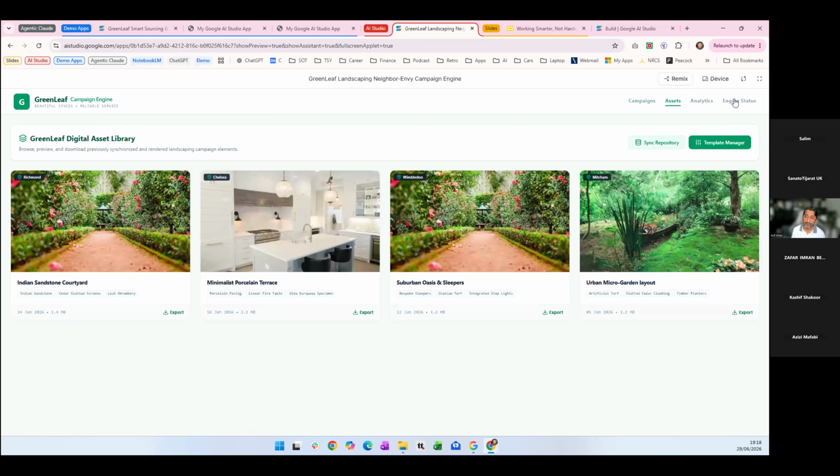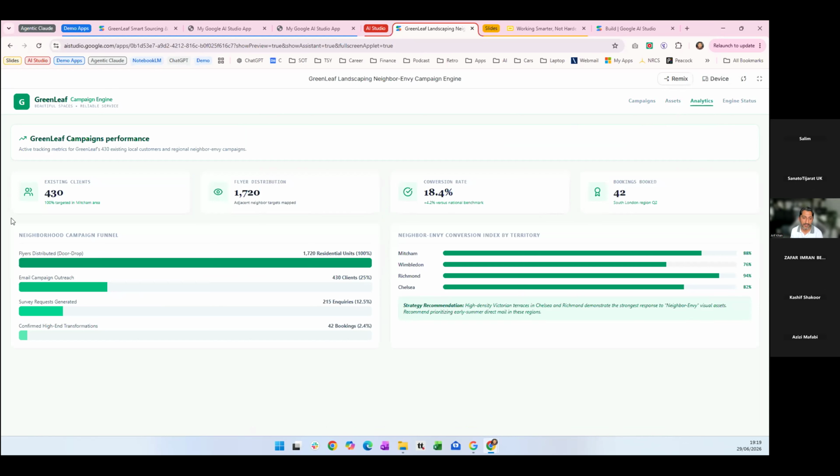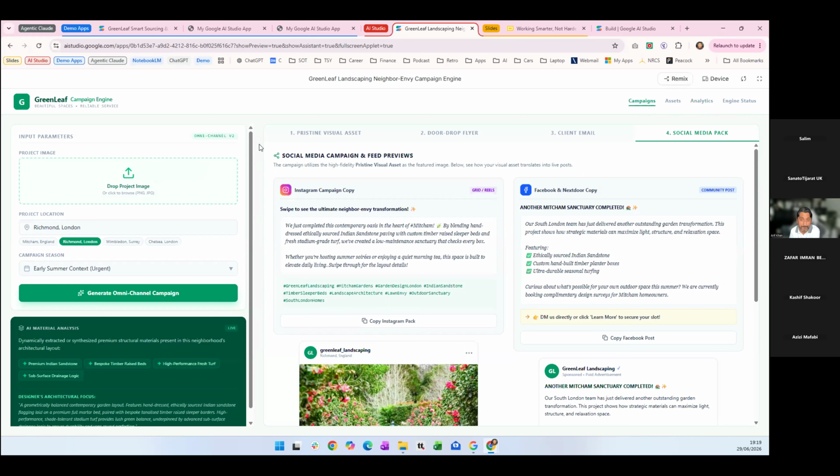It also built some additional things I didn't even ask it to do. So it's got some information around an asset library where you could upload more files for it to choose from. And it also has a section around analytics, showing that you can use these tools to also get information about performance. So if you were able to download your ad data from the different platforms, or if you have any info about how many people are clicking onto your website, you would be able to download, say, an Excel file and put it into one of these tools, and it can provide you analysis on which of the areas are performing well. So this is just to give you a taster for some of the things that are possible with these apps.